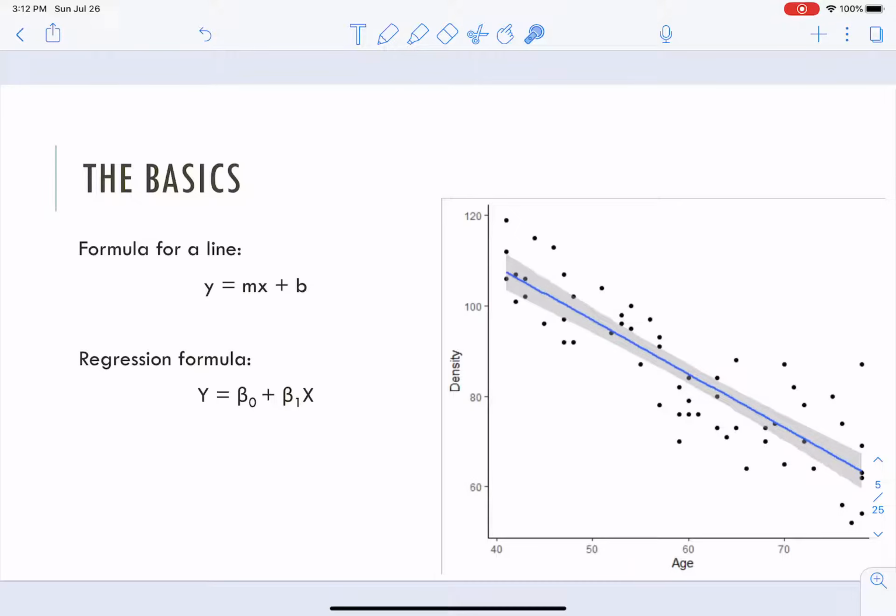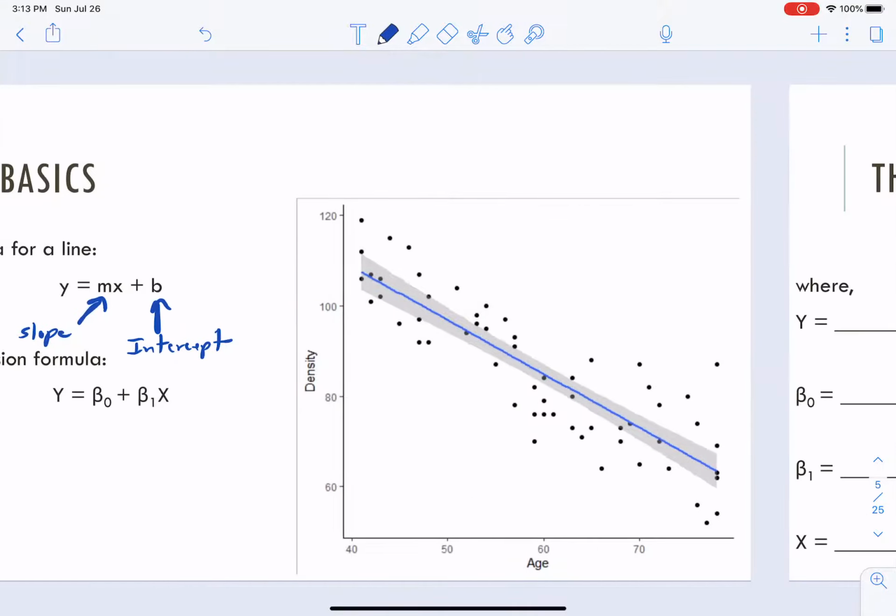Okay, we've seen that before, right? We have seen that before, where we've got b here that represents the intercept, and then m, this whole little thing, represents the slope. So m represents the slope, x is something that you would plug in, b is the intercept. And we'll talk more about that in a second.